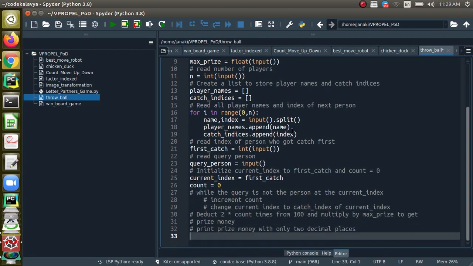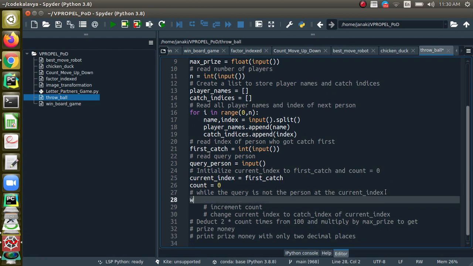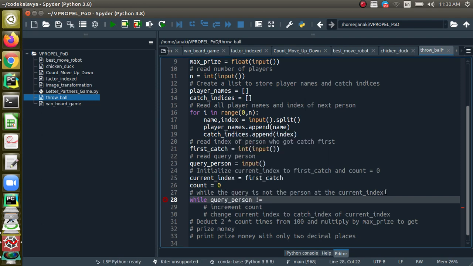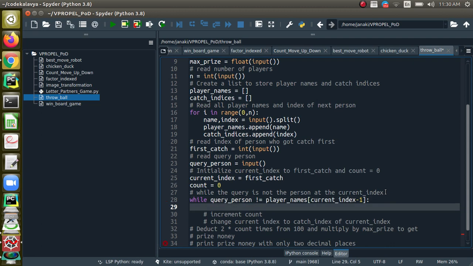And then we are going to loop now, right? While the query person is not the person at the current index. So let us write a while. We cannot write a for here because we do not know how many times we have to hop, right? So while the query name, that is query person, is not equal to the person at the current index, player names at current index, but put a -1 because it is a system indexing.